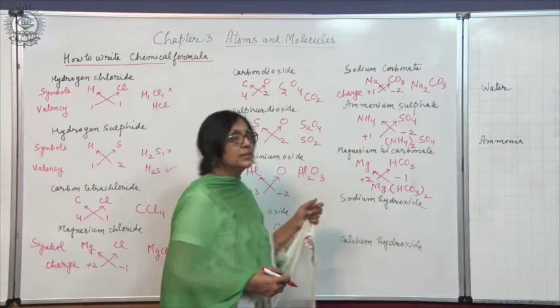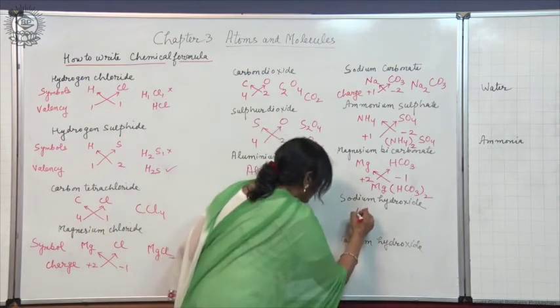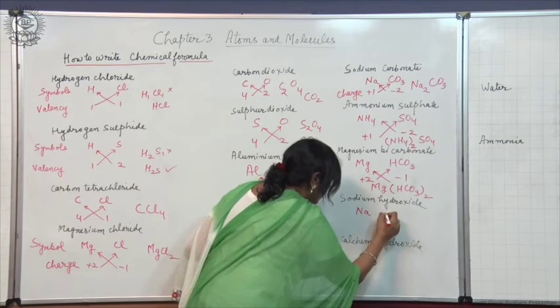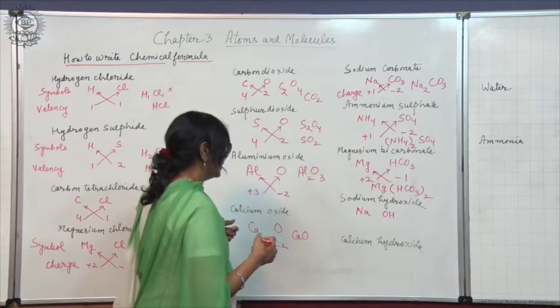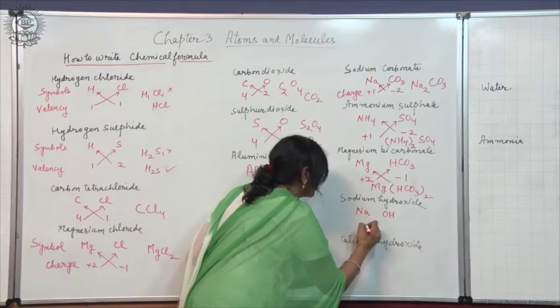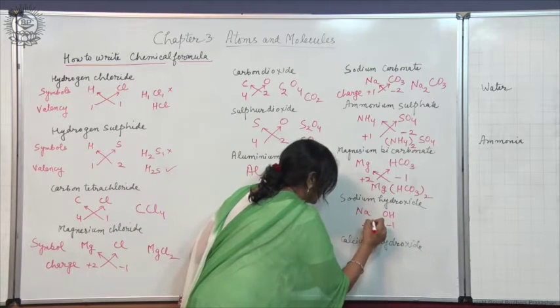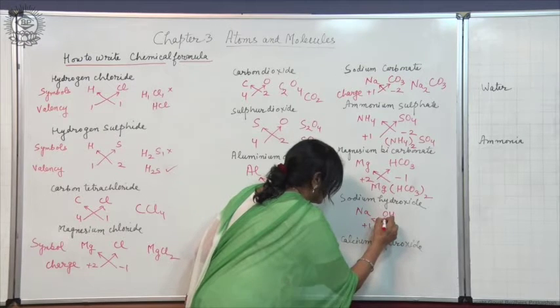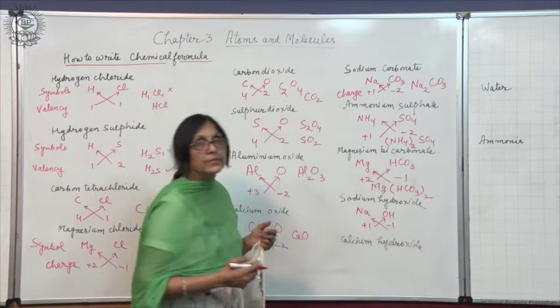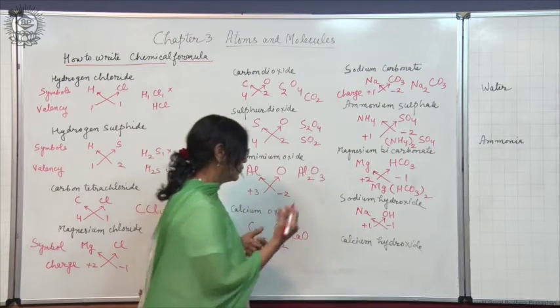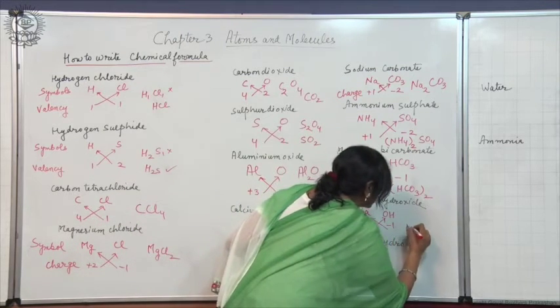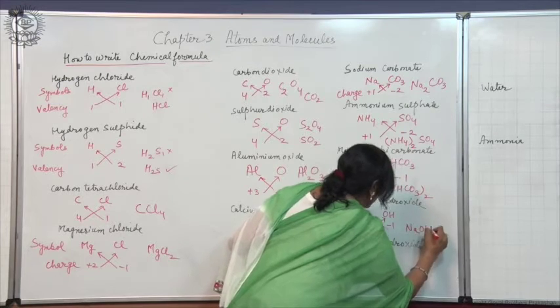Sodium hydroxide. The symbol is Na and that of hydroxide is OH, and the charge on sodium is +1 and on hydroxide -1. So, what do you get? 1 is the subscript for both the ions. So, we can write it as NaOH.